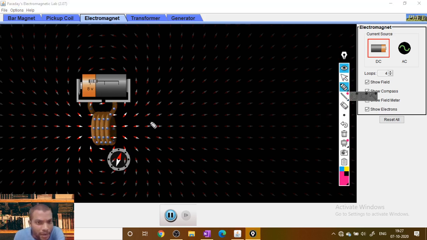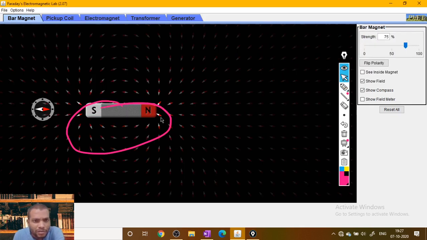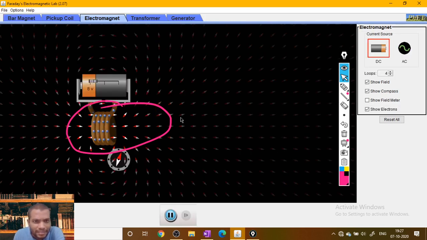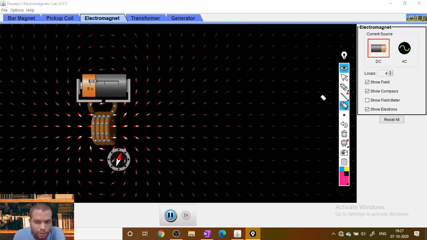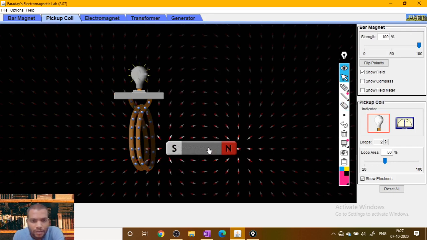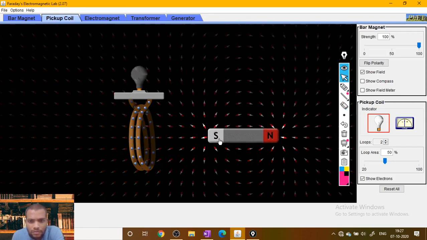Here there is no bar magnet. So this current carrying conductor is a source of magnetic field. So the magnetic field sources are two. One is the bar magnet, meaning a natural magnet. The second one is a current carrying coil. Suppose we use these two sources, now the experiment is like this.